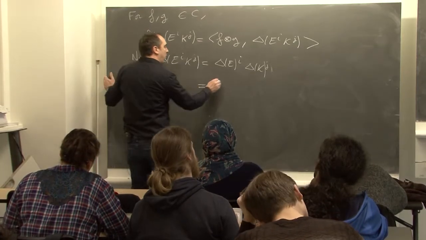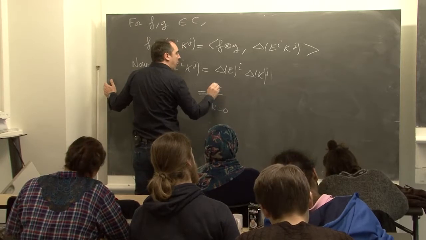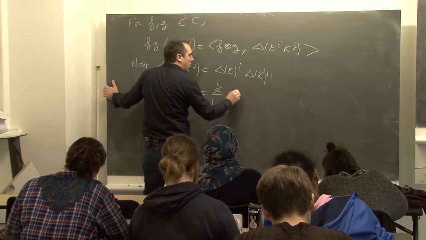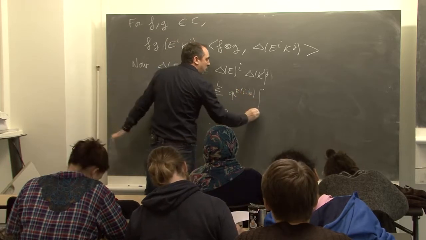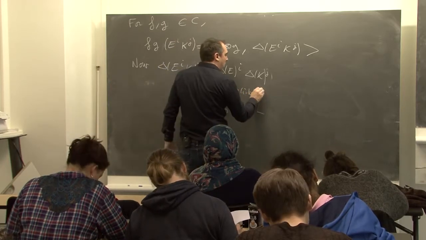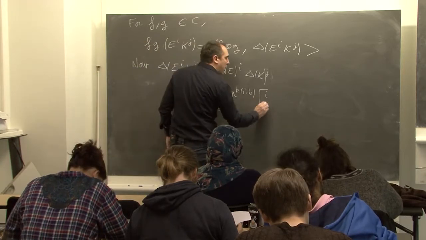So it is the sum for k from 0 to i of q^(k(i-k)) binomial terms.